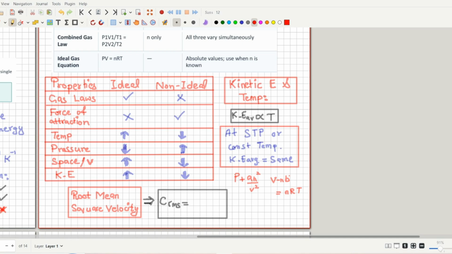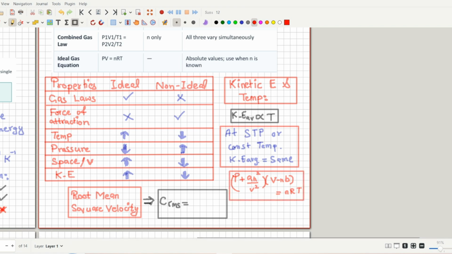So this is the equation for non-ideal gases. Weird, right? But this is the equation for non-ideal gases. So you have to memorize this equation too.